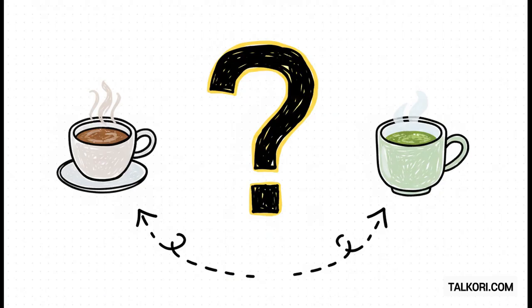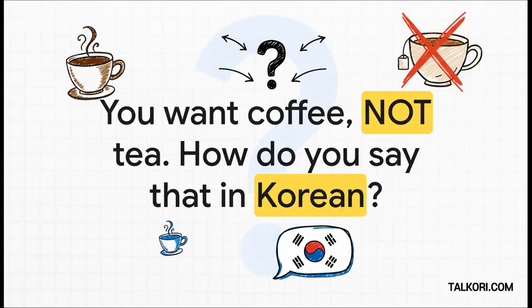So, picture this. It's a classic situation, right? You're at a cafe, you've got two great options in front of you, coffee and tea. But you can only pick one. You got to make a choice. Okay, so the waiter comes over to your table. You've made up your mind. You want that coffee. You definitely do not want the tea. So, what do you say? How do you phrase that choice clearly, politely, in Korean?